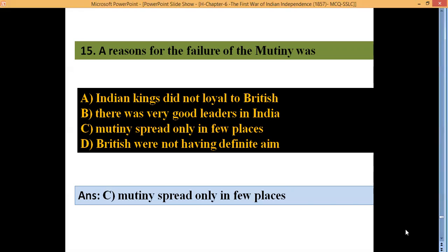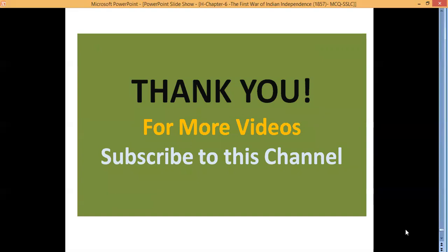So for example, Mangal Pandey was the first person to revolt against the British from Barakpur. Lucknow, Begum Hazrat Mahal, Jhansi Rani Lakshmibai from Jhansi, and even Nana Sahib and Tantia Topi from Kanpur. So like only few people revolted against the British. Therefore, it failed.